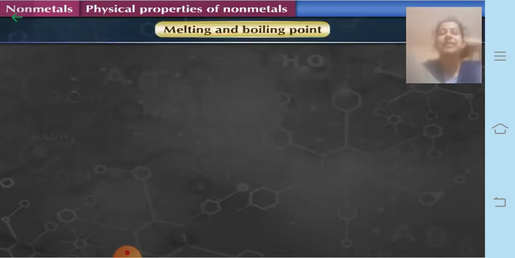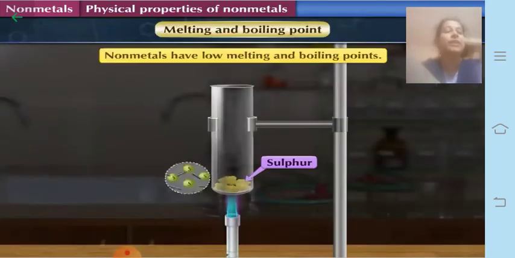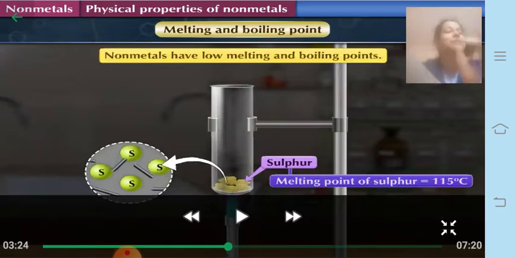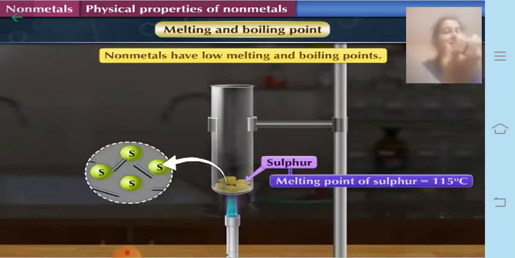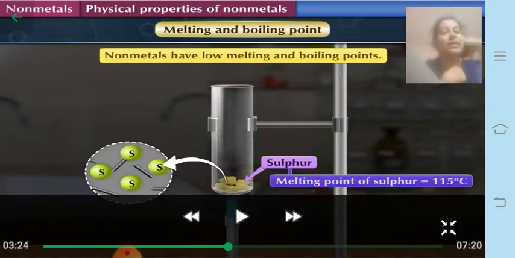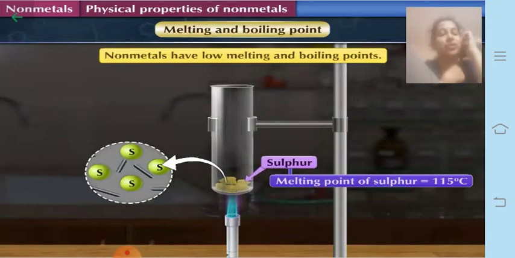Let us see the melting and boiling points. Even the melting and boiling points are very low as compared to those of the metals, because metals are strong and hard, and their melting and boiling points go on increasing. It's because the atoms are very tightly packed inside the metals, whereas non-metals are porous, not hard, and the atoms may have little spaces between them, so they do not have high melting or boiling points. So generally they have low melting and boiling points, with a few exceptions here also.